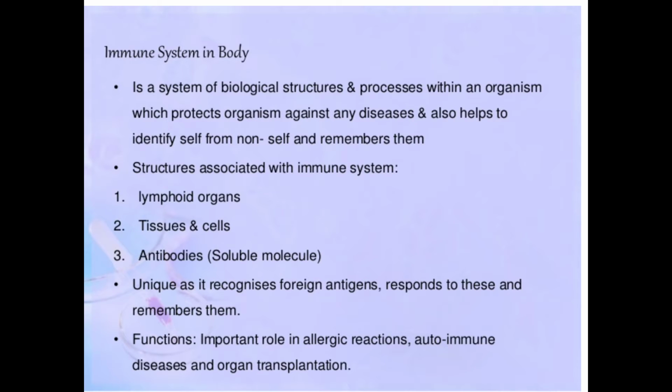The first one is the lymphoid organ, and the second one is tissues and cells. Third is antibodies, which are soluble molecules which can be soluble in the blood, from the inside to the outside of the cell, from outside to the inside of the cell, and from the host body to the body of the antigen.